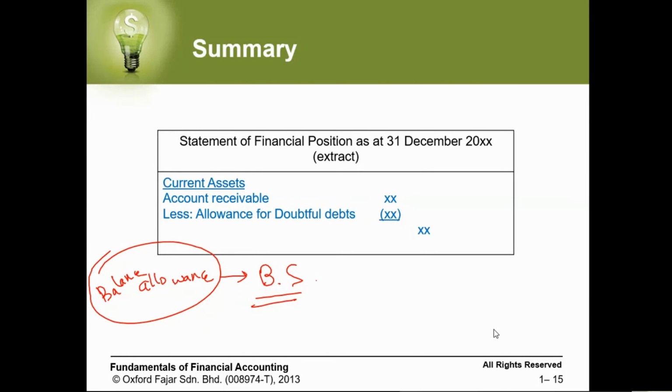When we add on it again, we put the debit allowance, credit profit and loss or other comprehensive income, the difference between the balance we have and what we want to have. If you want to decrease it, we just put the vice versa. Then the balance of the allowance for doubtful debt will show in the balance sheet.